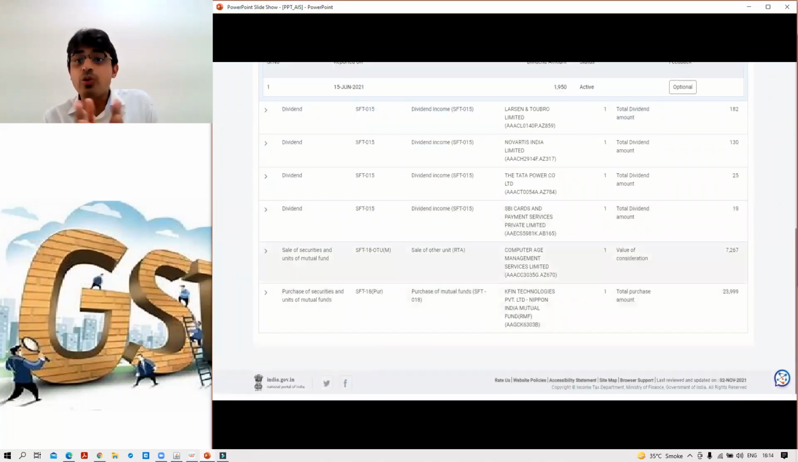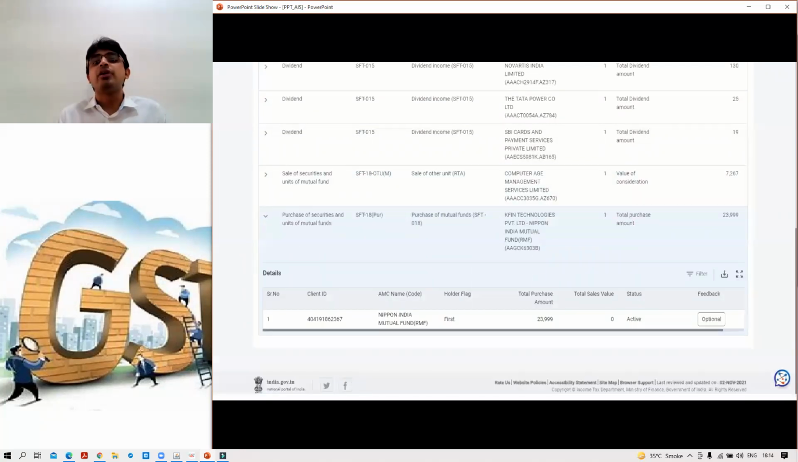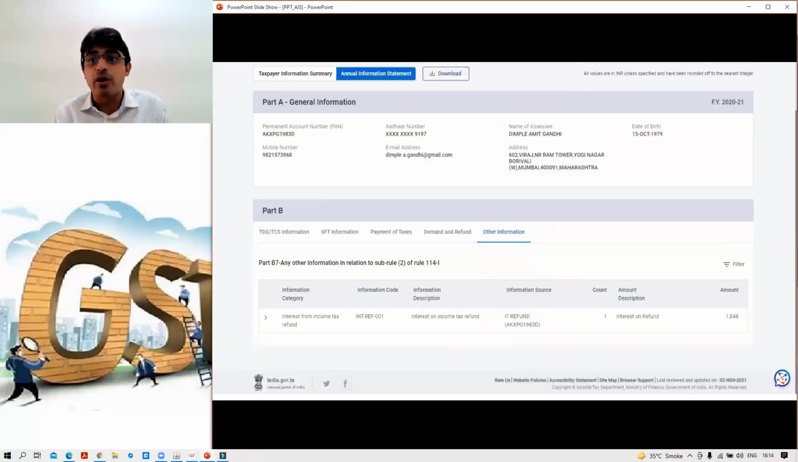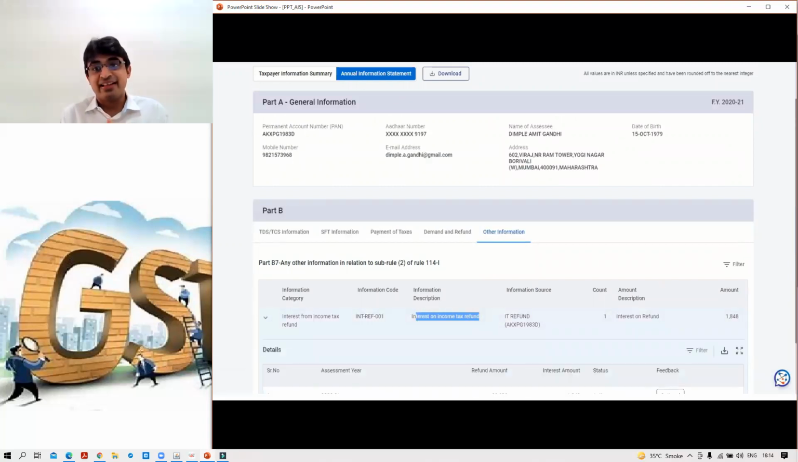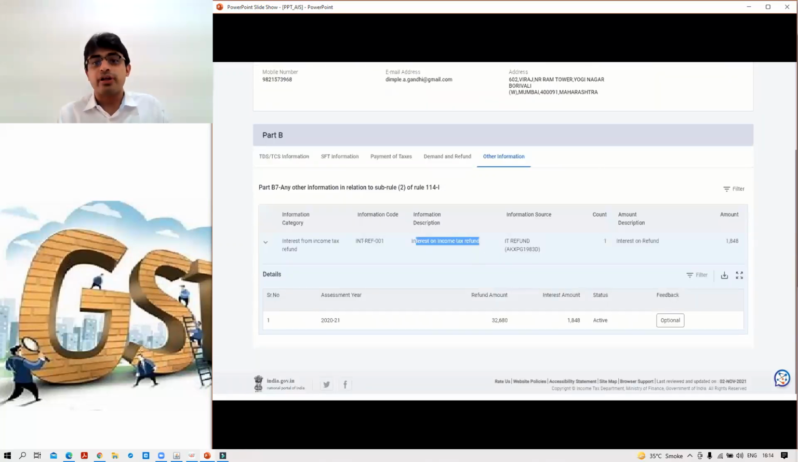Second, if you have sold some mutual fund, you used to hide the capital gain. See, the details of sales are available. Correct. Similarly, if you purchase a mutual fund, Nippon India, the details of purchase are also available. Oh my God. When you click on other information, interest on IT refund is also available. See how much you have received. Many were not reporting it, right?